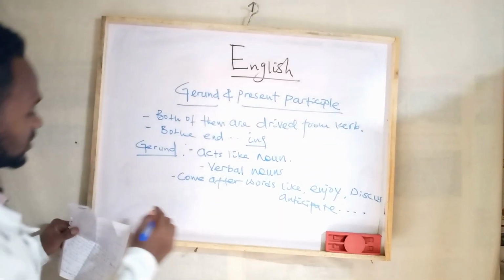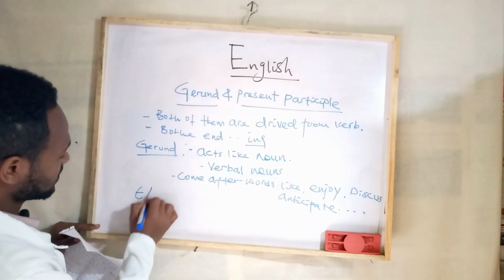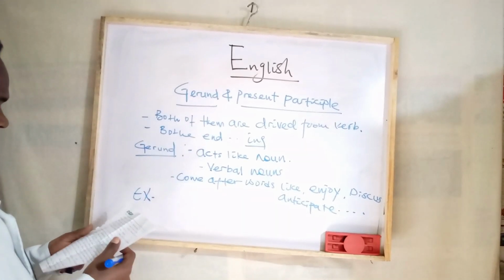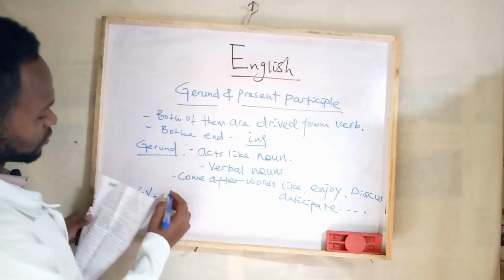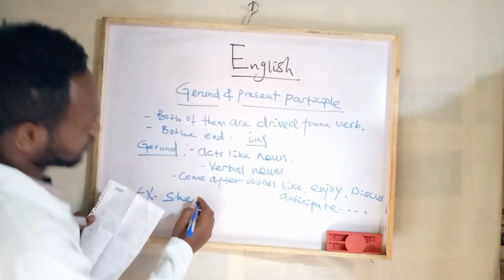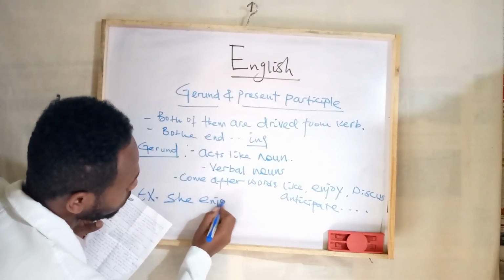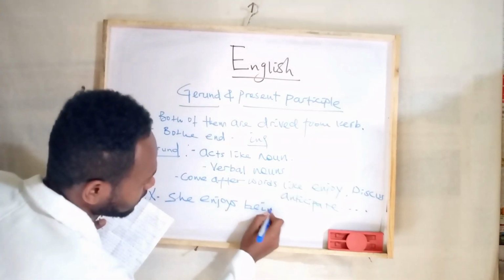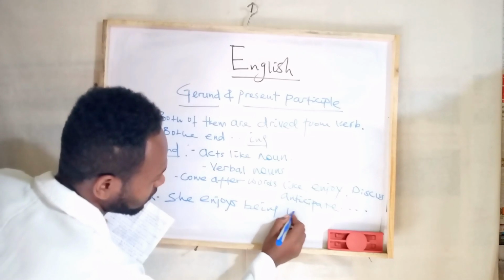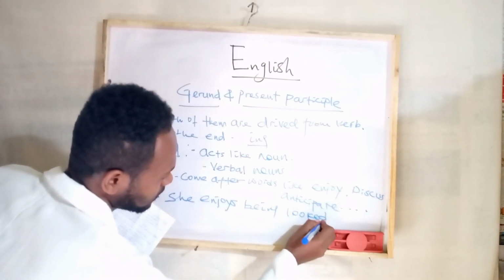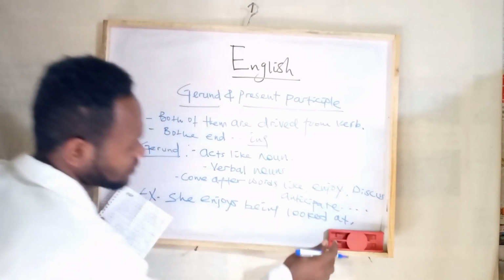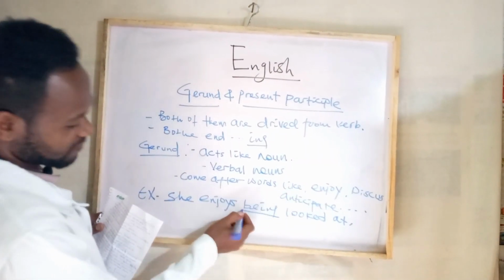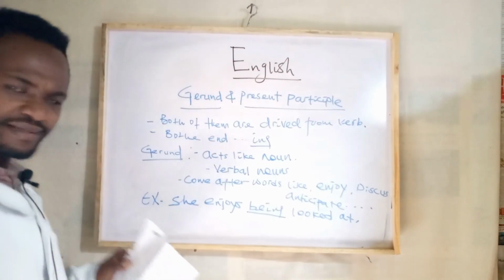Let's see the examples of gerunds. For example, she enjoys being liked or looked at. So here we have the ing form of the verb.